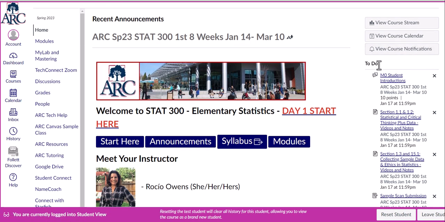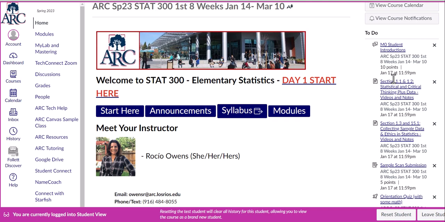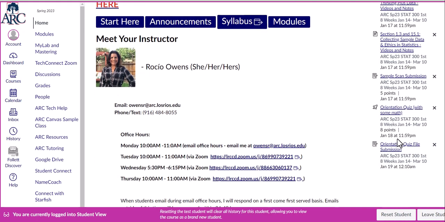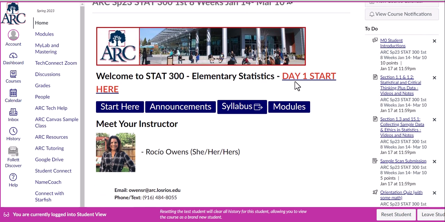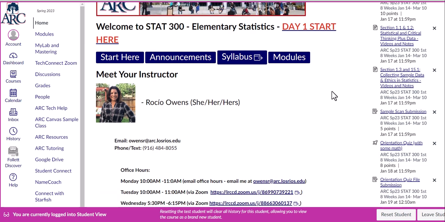I also noticed that there's a to-do, and so these are the things that are ready for the first week. If you complete it but it's before the due date, it might not go away, so you may have to just minimize it there and make it go away. Day one, you can start here. It's going to take you to our orientation module, and I have all the tabs here. You can go to announcements, you can access our syllabus Google Doc really quickly from here, and modules.